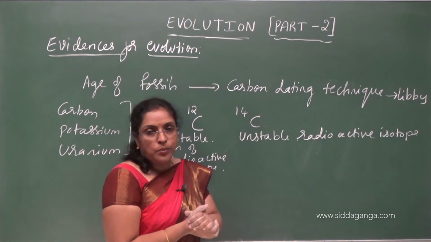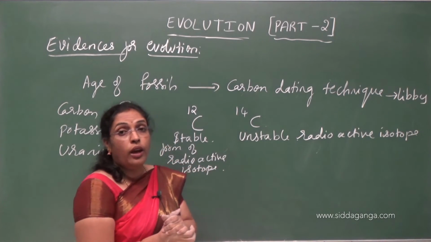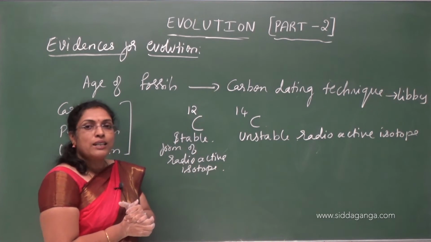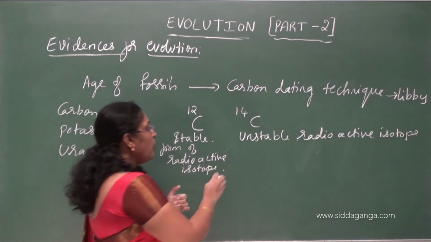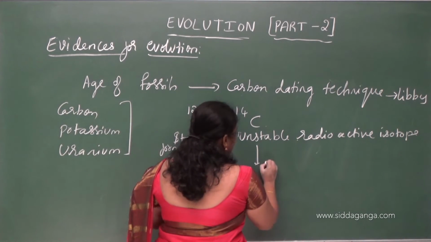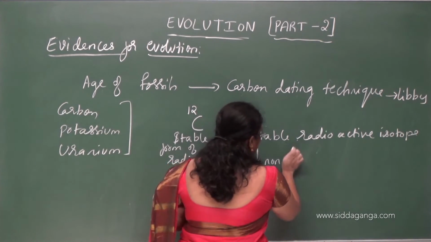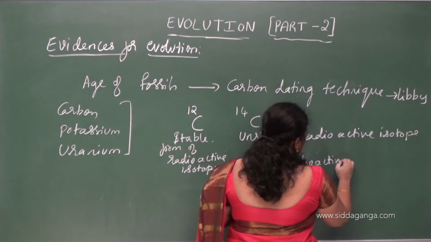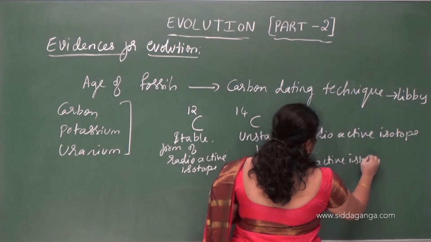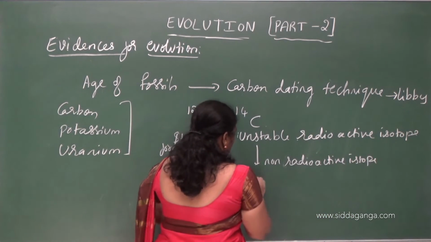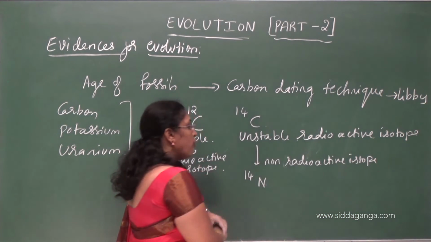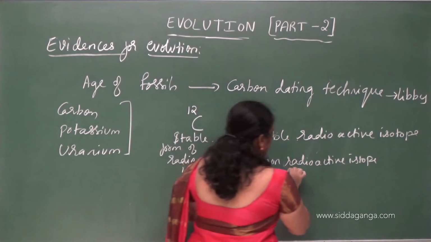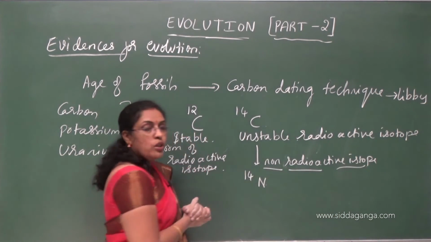Once the organism dies, it will decay in the course of time at a steady rate to form a non-radioactive isotope, nitrogen 14.